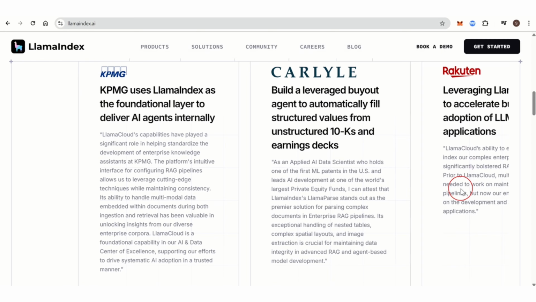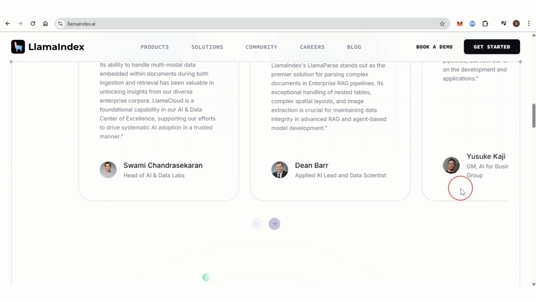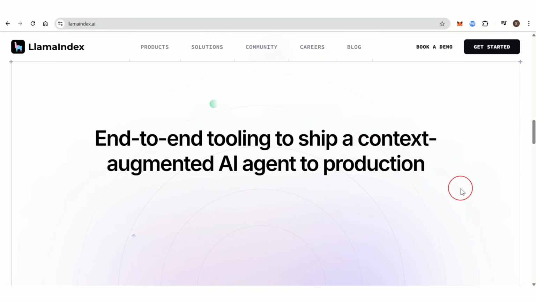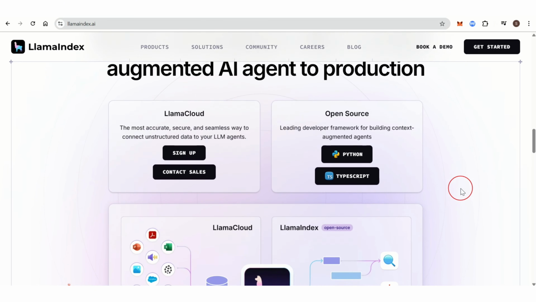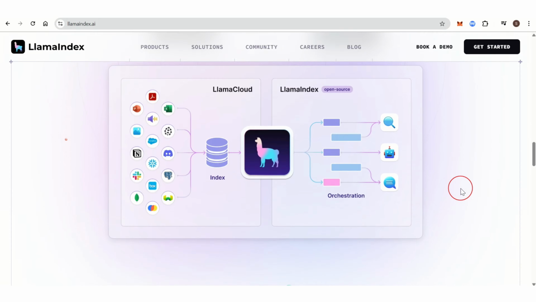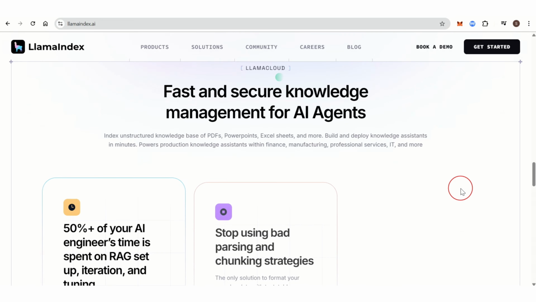The overview of Llama Index is that it is another open source framework designed to assist with connecting language models to external data sources and structuring knowledge in a way that makes it easy to retrieve and use information in AI applications. Its core focus is on enhancing the LLM's ability to search and retrieve relevant information from large datasets, making it ideal for tasks like document indexing and semantic search.